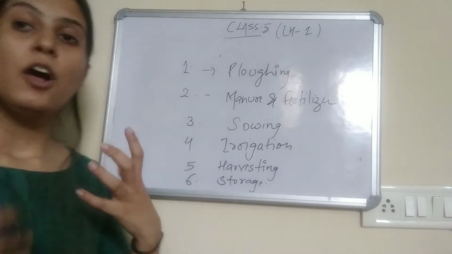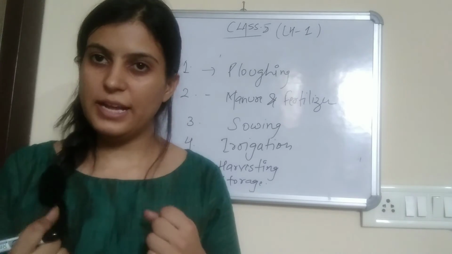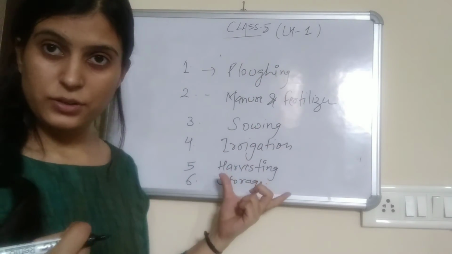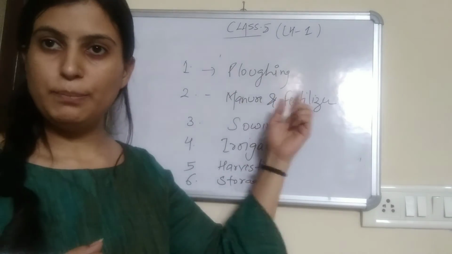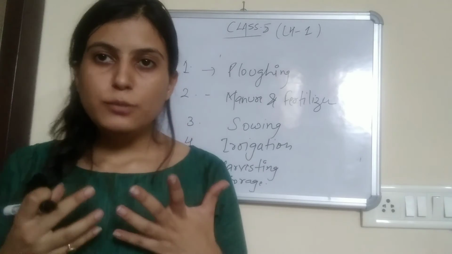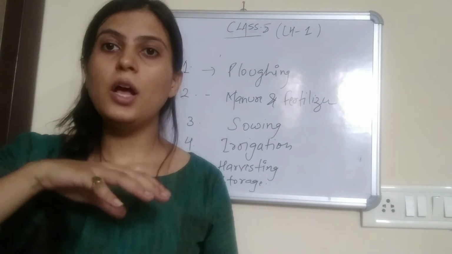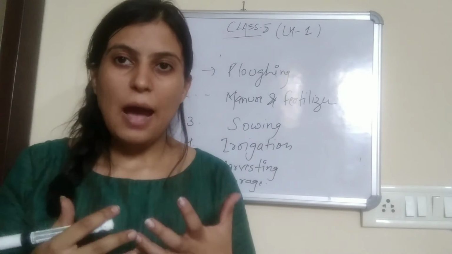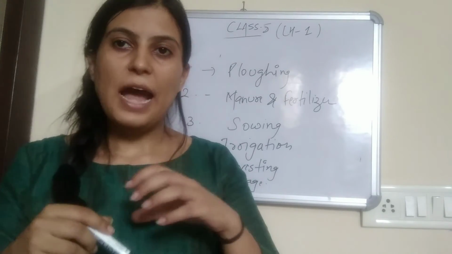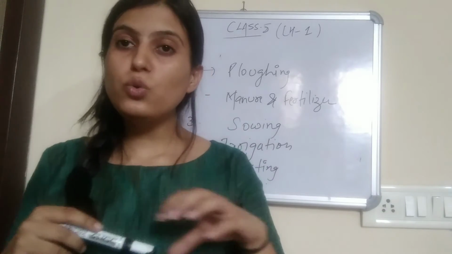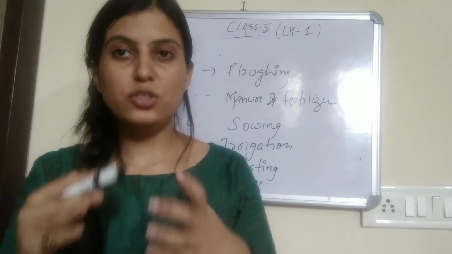See, what happens is farmers have to work very hard for the crops to grow healthy, right? And these are the stages. Now let us talk about the first stage, that is plowing, right? What is plowing? It is basically done to loosen the soil. So, see, what happens is basically farmers use tractors or machinery so that they can plow the soil or loosen the soil so that the soil can get proper air circulation.